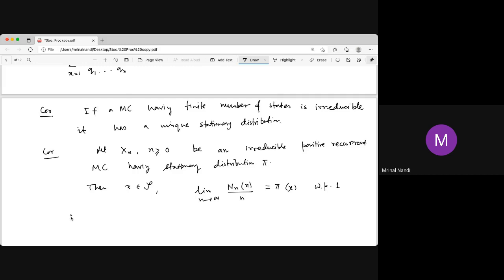What is N_x(n)? It is the number of visits to x during the times m equal to 1, 2, up to n.